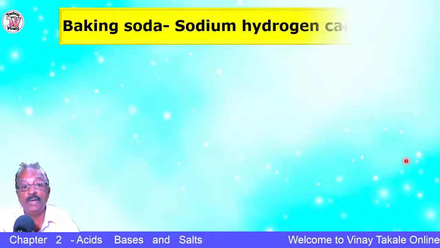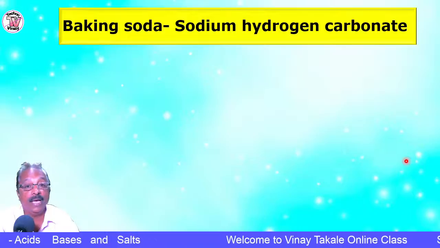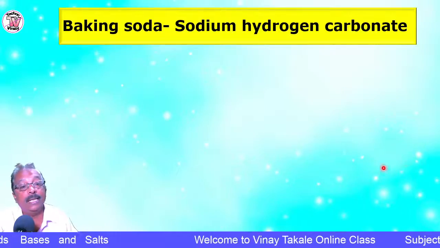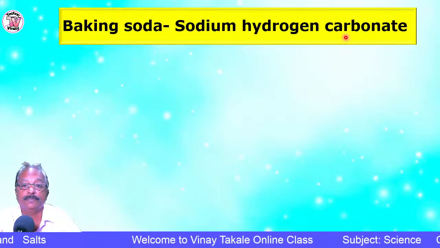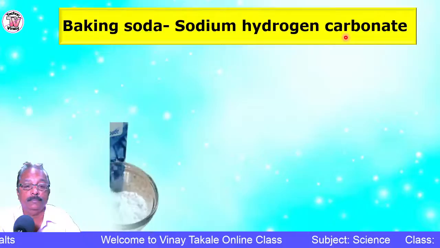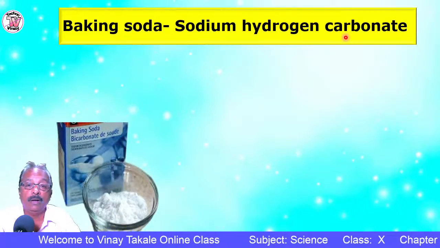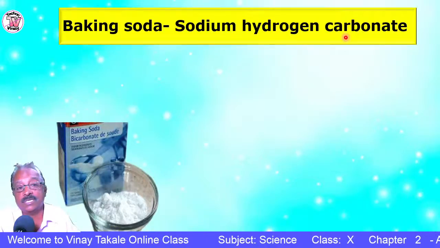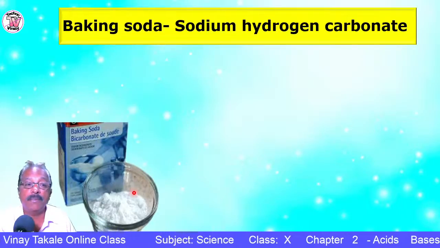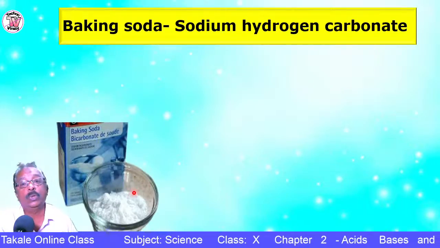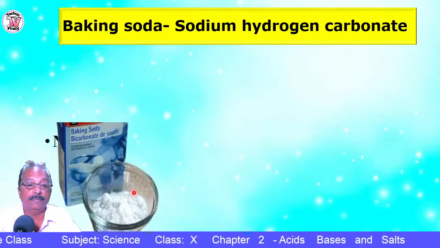Another type of salt we are going to see here is baking soda. All of you are familiar, we have it in our kitchen. The chemical name of baking soda is sodium hydrogen carbonate. When there is stomach acidity, it is advisable to take a pinch of baking soda in water to get relief from the stomach acidity.